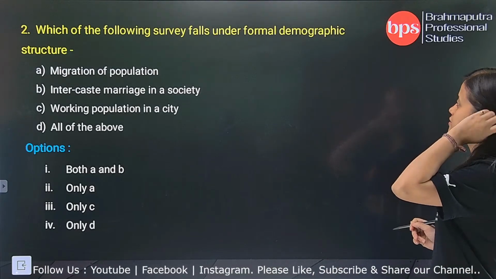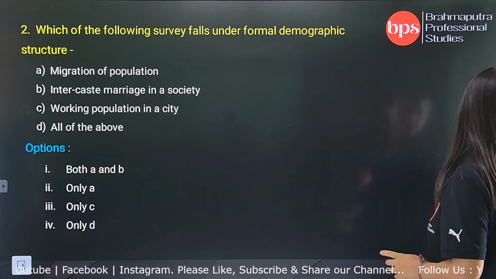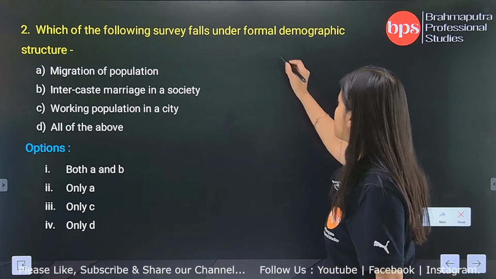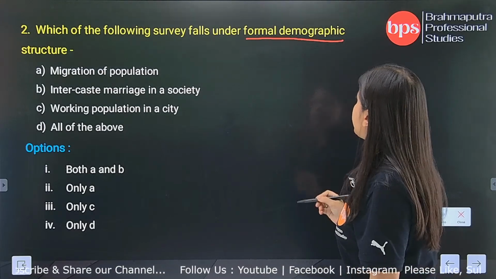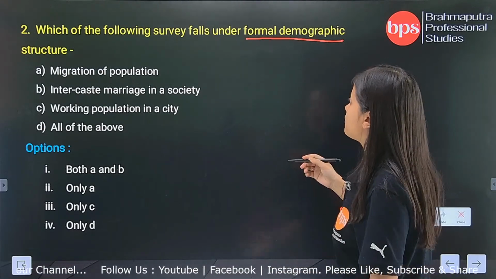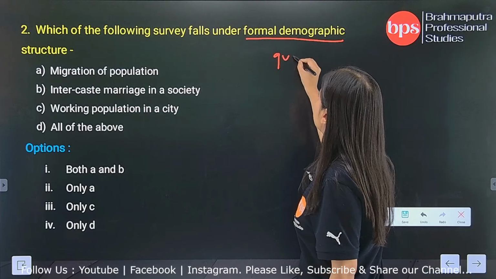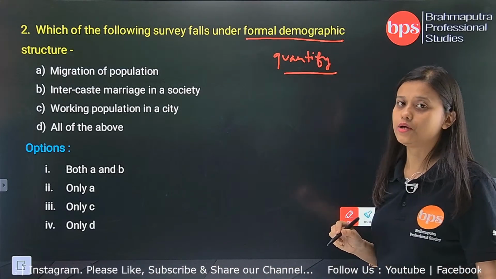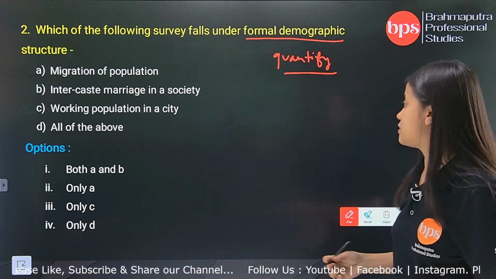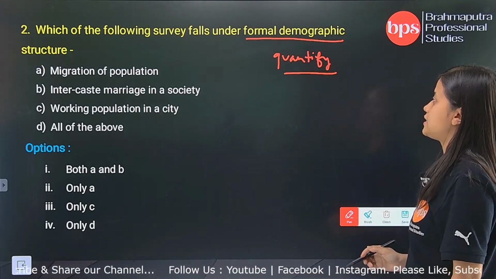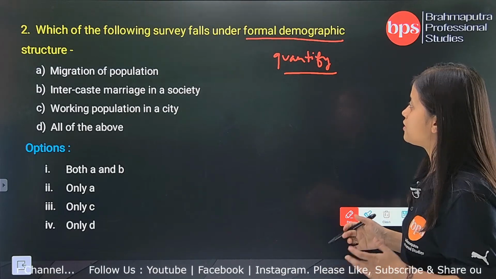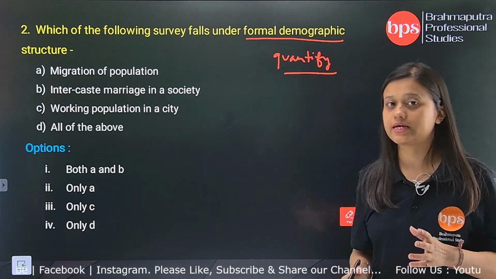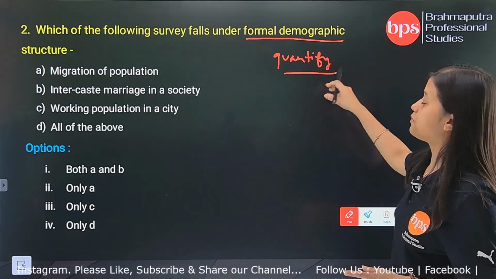Which of the following survey falls under formal demographic structure? So those of you who understand the word formal demographic structure will know that formal demographic structure basically says something which can be quantified, which can be expressed in numbers or units or in some mathematical calculations. So now, which of the following survey falls under formal demographic structure? That is, which of the following survey can be quantified?